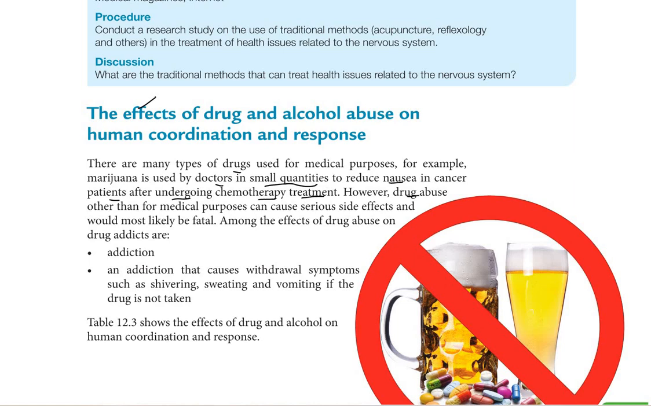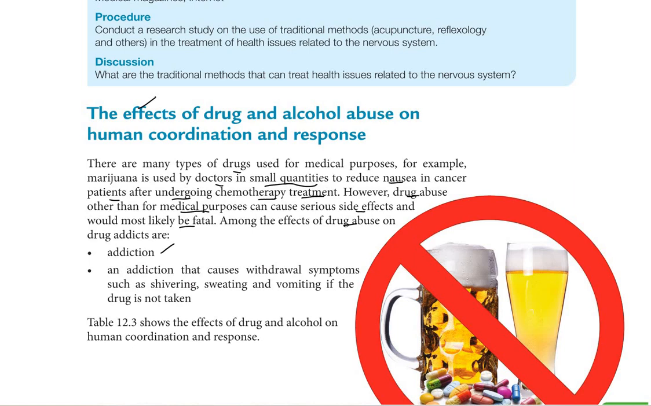However, drug abuse other than for medical purposes can cause serious side effects and would most likely be fatal, so it can cause death to the person. Among the effects of drug abuse on drug addicts is addiction. Addiction means once you take that drug, you cannot stop. You keep on taking the drug, you cannot control it, you have to take it. For example, with cigarettes, once you smoke, you keep on smoking because the cigarette contains nicotine that can cause addiction.